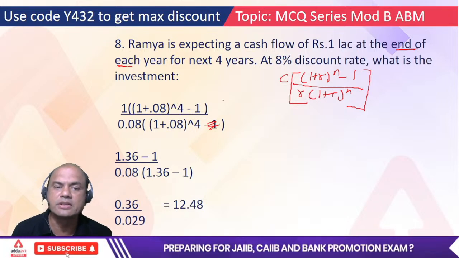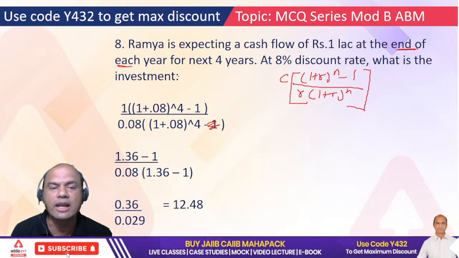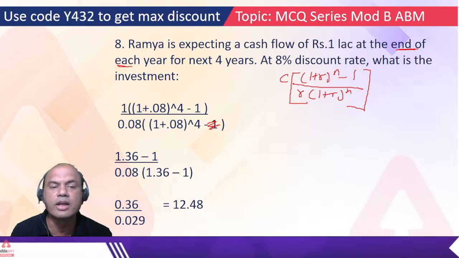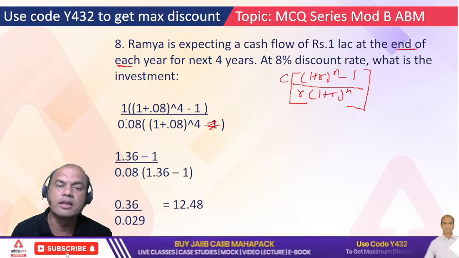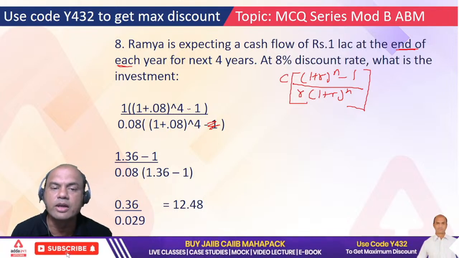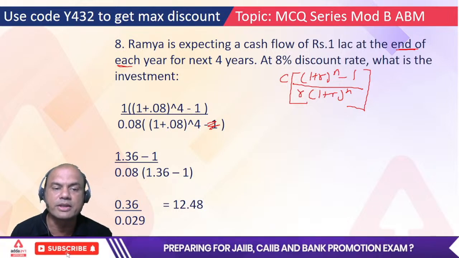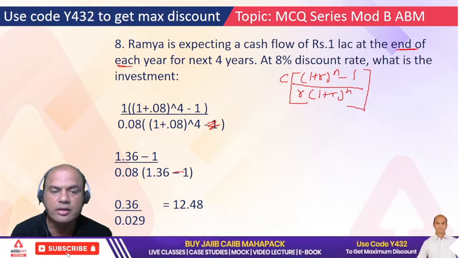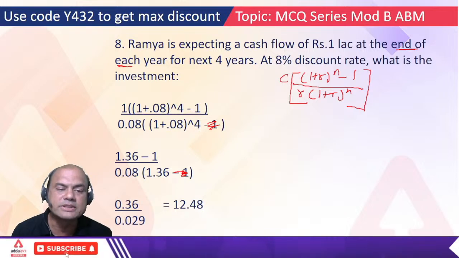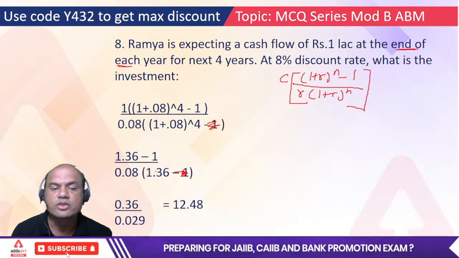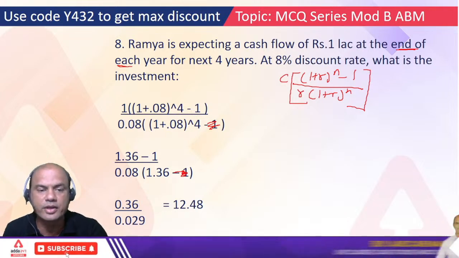So this will be cancelled. What is C? She is expecting 1 lakh, so we'll directly write 1 lakh over here. 1 into 1.08 raised to 4 minus 1, upon 0.08 into 1 plus r raised to n. Now do the calculations. This becomes 1.36, so it will be cancelled over here. 1.36 minus 1, the whole upon 0.08 into 1.36. So do the calculations. What will be the answer? Do it fast. I'll do it over here also. So it is what?